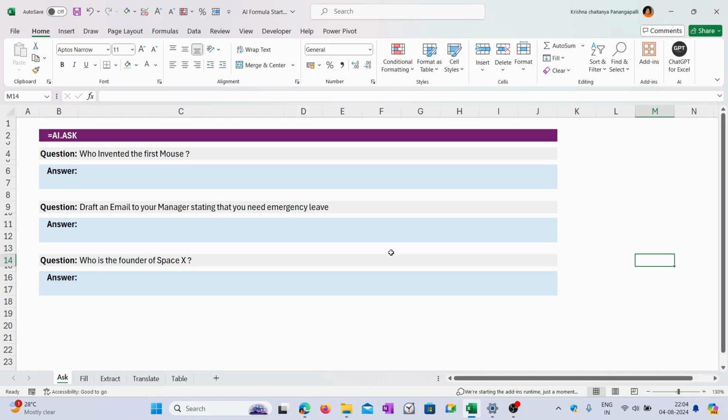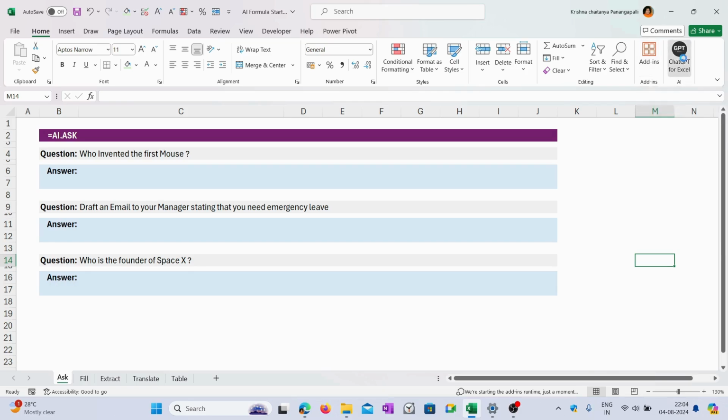Today we are going to deal with different options available in one of the beautiful add-ons called ChatGPT for Excel. This is really a path breaker for data analysis and data analysts too, because it brings ChatGPT into Microsoft Excel. I have told you many times how you can add that. You can go to this add-in tab and just add that.